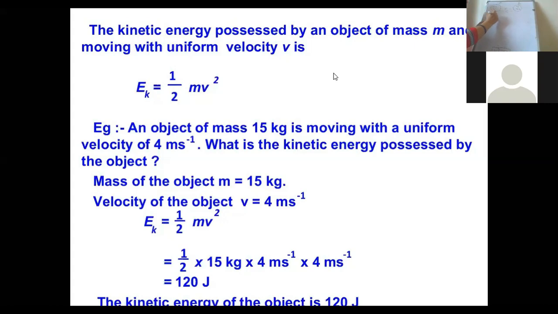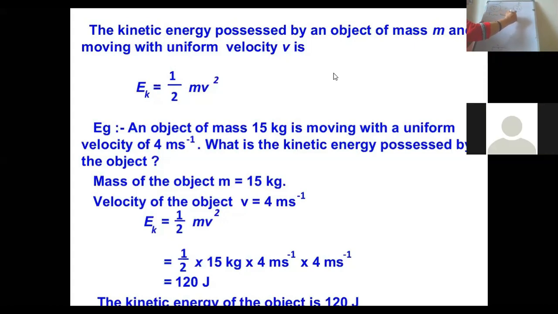From Newton's second law of motion, F is equal to m into a. So what will a be equal to? a in terms of F and m will be F upon m, right?